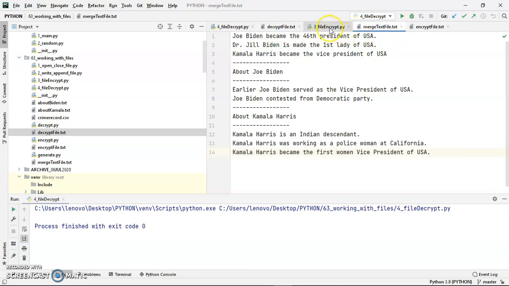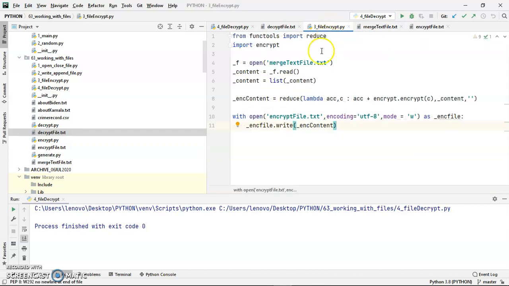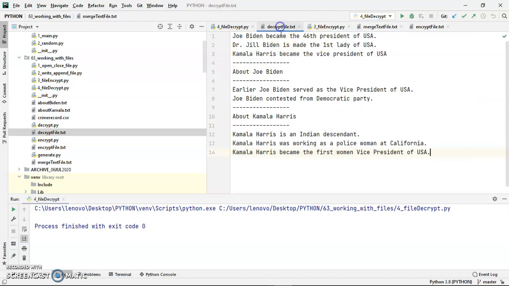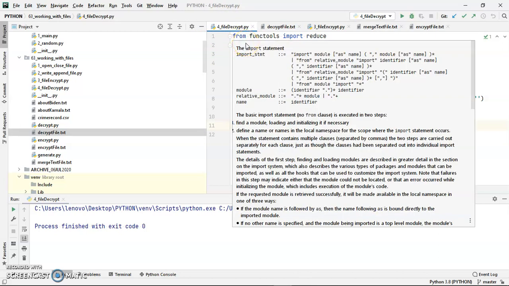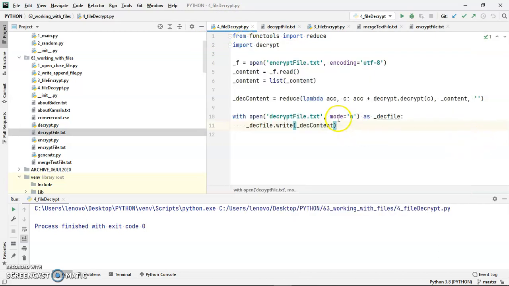So this is how I have written a program to encrypt a given raw file, and I have written a decrypt program to decrypt an encrypted file using two functions, encryption and decryption.